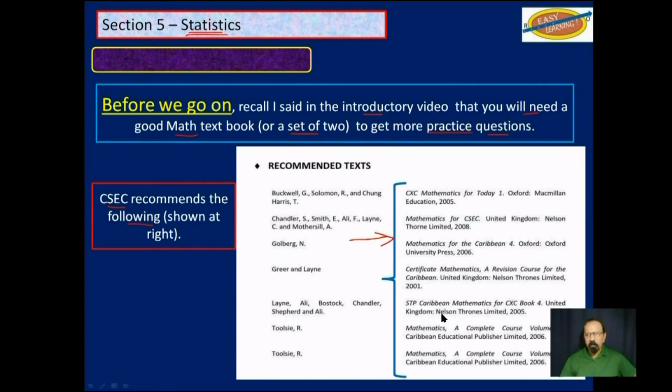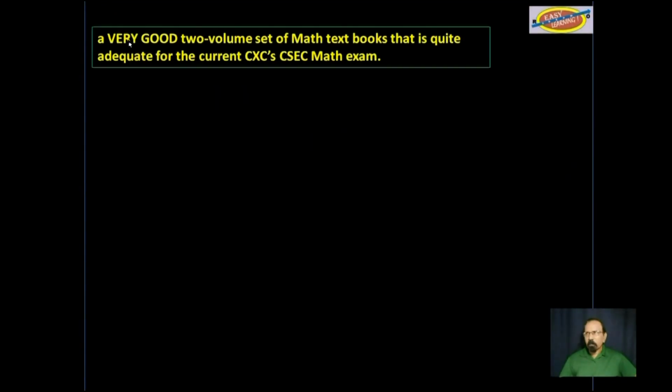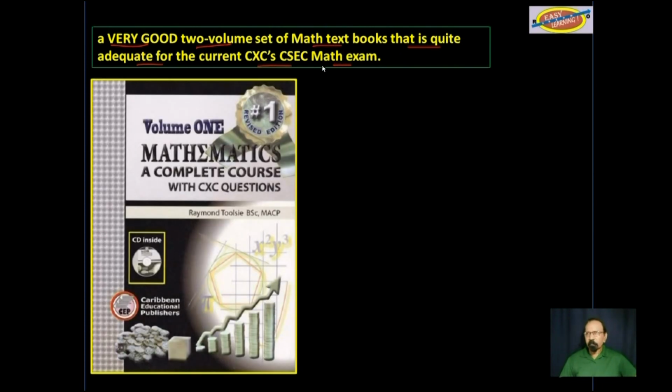From that list, pay close attention to these last 2 down here. They form a very good 2-volume set of mathematics textbooks that is quite adequate for the current CSEC math exam.